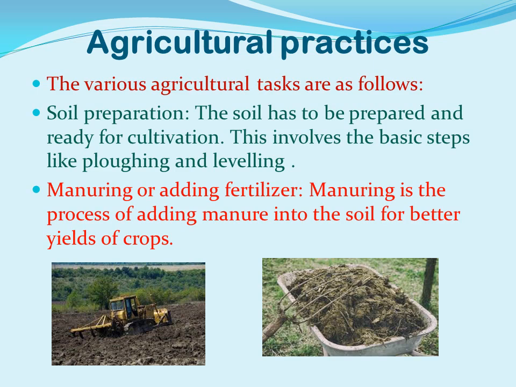The loosening and turning of a few inches of the topsoil is known as plowing. It helps in loosening the soil so that it can hold more water and air. The air helps the roots of the crop to breathe. Next is manuring. Manuring is the process of adding manure into the soil for better yields of crops. As the plants grow, they keep on using some nutrients naturally available in the soil according to their needs.